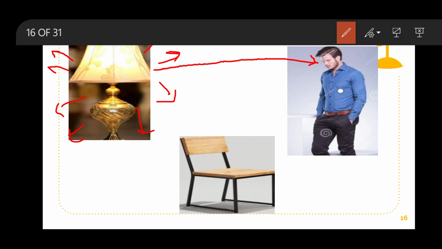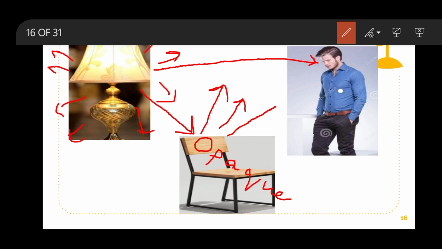Some of the light rays fall on the surface of the chair, and as you know, the chair is an opaque object, so it doesn't allow the light to pass through it. So the light rays, when they fall on this chair, reflect back. Some portion of the light rays reflected from the chair enter into the eye of this person. So in this way, this person is able to see the chair also. Is it clear?